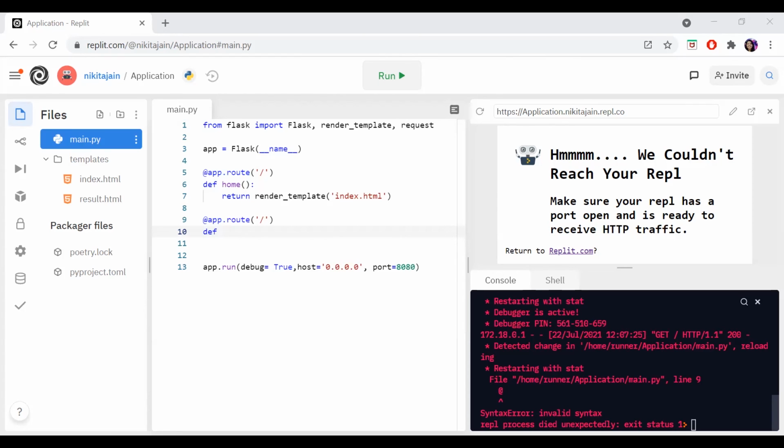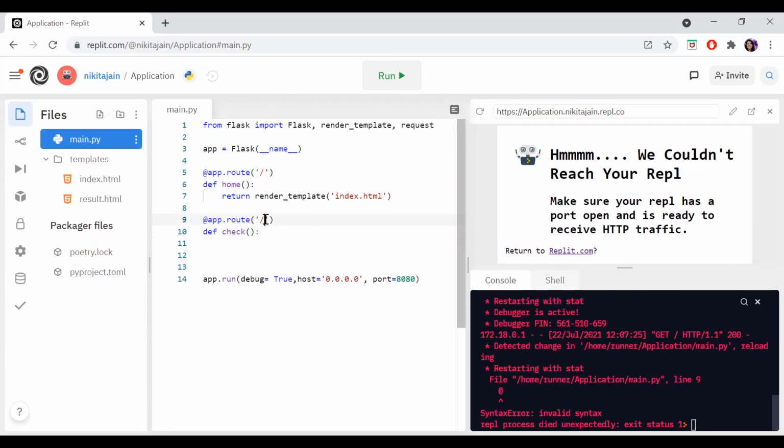So here I am creating a simple function named check. Here also I will create a simple check. The thing is, we get the data and we post the data. There are two methods, getting the data and posting the data.